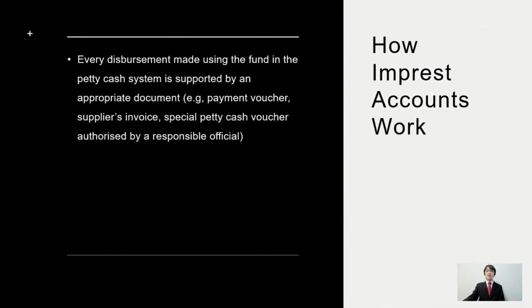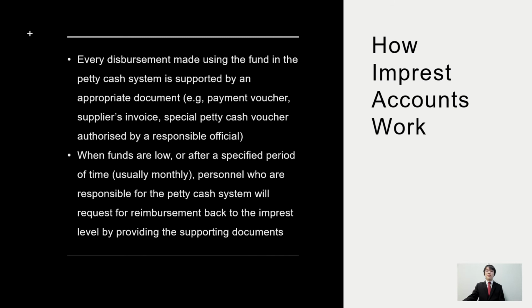When an entity uses imprest accounts, every disbursement made using the fund in the petty cash system is supported by an appropriate document. For example, payment voucher, supplier's invoice, special petty cash voucher that is authorized by a responsible official. When funds are low or after a specified period of time, usually monthly, personnel who are responsible for the petty cash system will request for reimbursement back to the imprest level by providing the supporting documents.